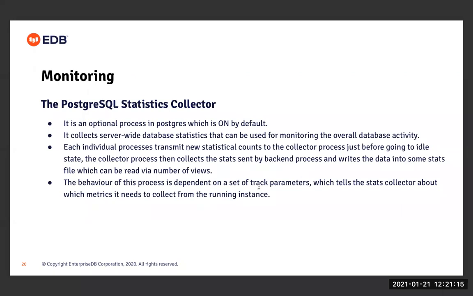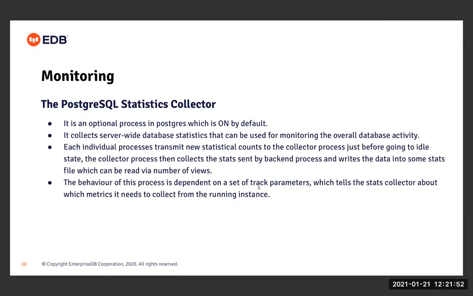So here we need to first understand what the statistics collector process is. Basically, in Postgres, we have an optional process called the stats collector process, which is on by default. What this process does is collect the statistics from all the running processes and store those stats into a stats file, which is stored in the pg_stat_tmp location. Now there are a lot of catalog views written inside Postgres, which get the stats from this statistics file and show them to the user.